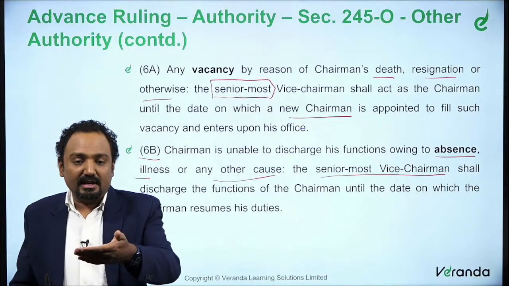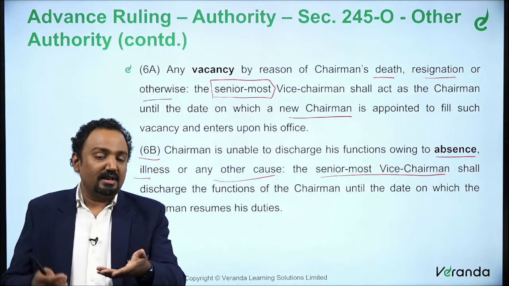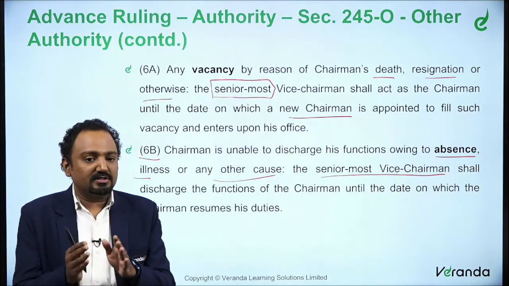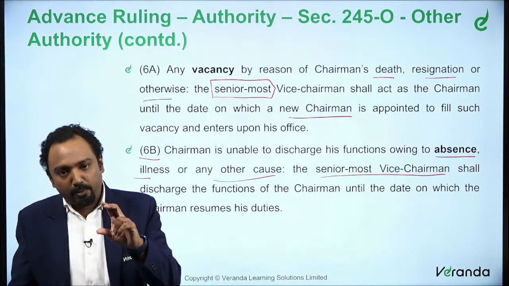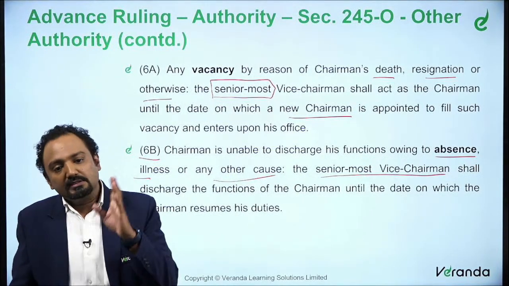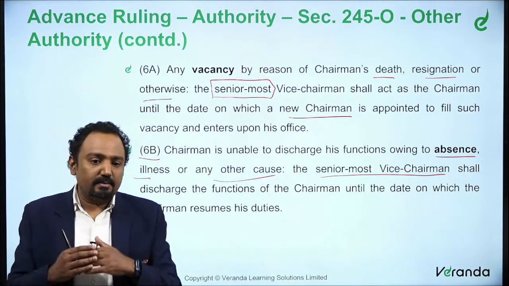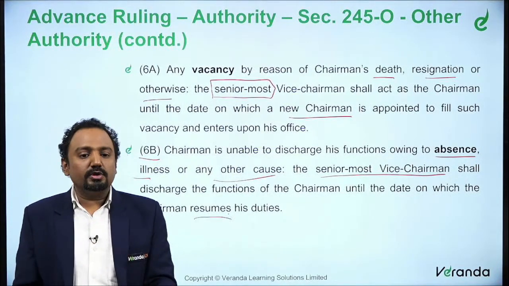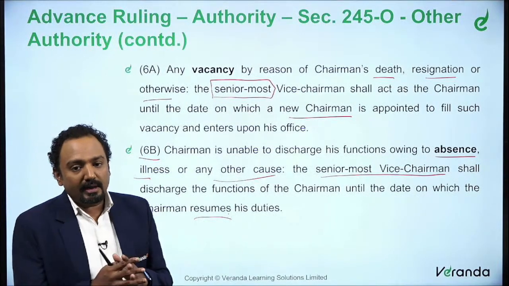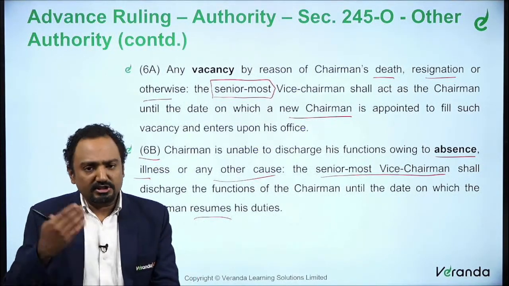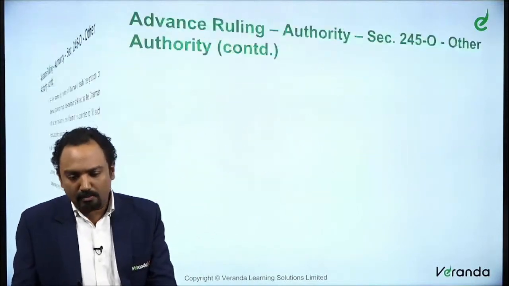In 6A we said till a new chairman is appointed, but in 6B it's only a temporary absence, because of illness or something of that kind. So for that period of time, the senior-most vice chairman will act as the chairman. Subsequently, when the chairman resumes his duty, the chairman will again continue to be the chairman himself. So that's what 6B is about.